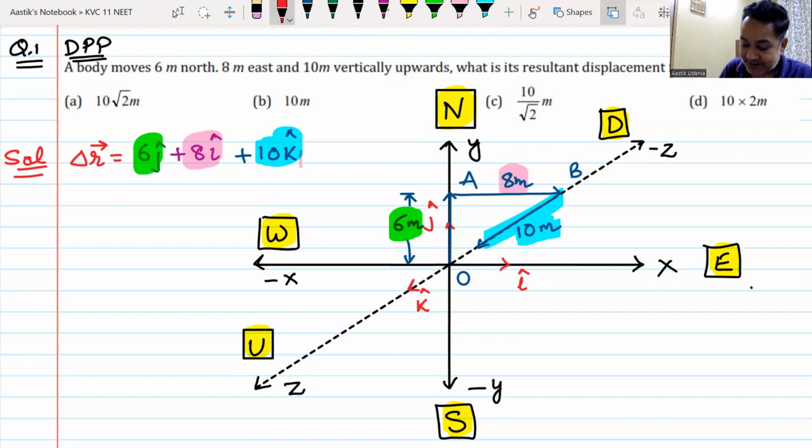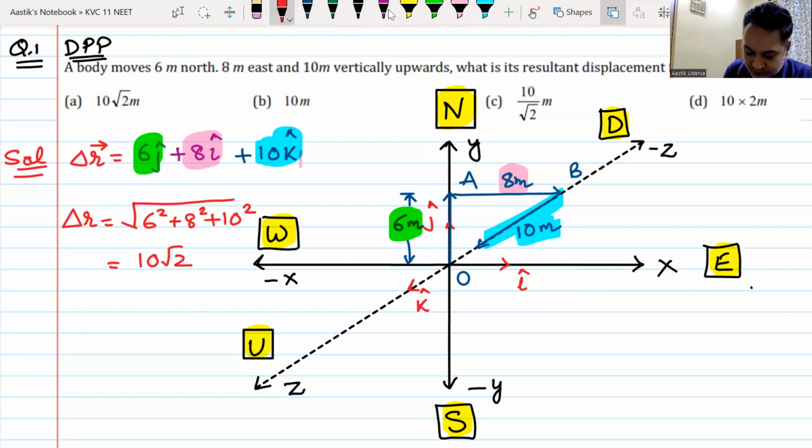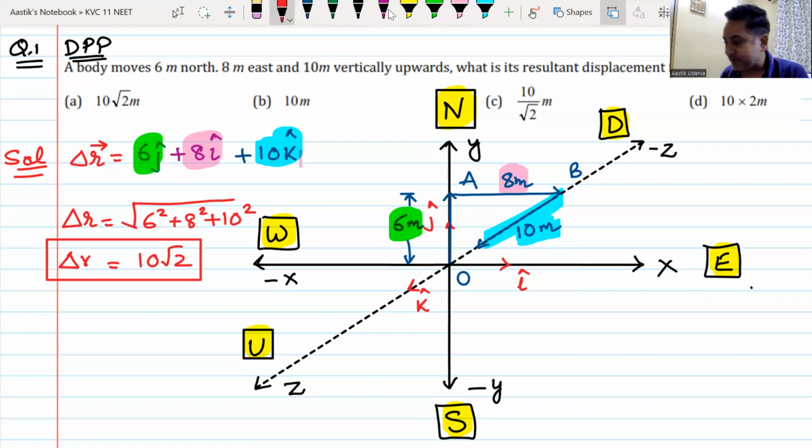I have to find out the magnitude of this displacement. How do I find it? If it had 2 components, x and y, it was under root of x square plus y square. If it has 3 components, then it will be under root of x square plus y square plus z square. We understand this? So this will be under root of 6 square plus 8 square plus 10 square. So the answer will be 10 root 2. That would be my magnitude of displacement.